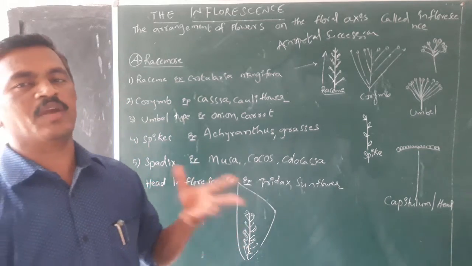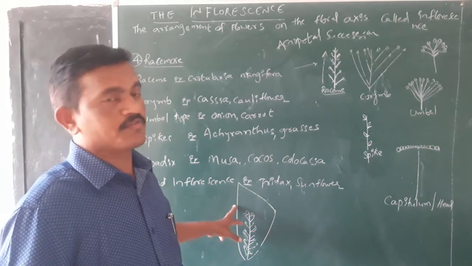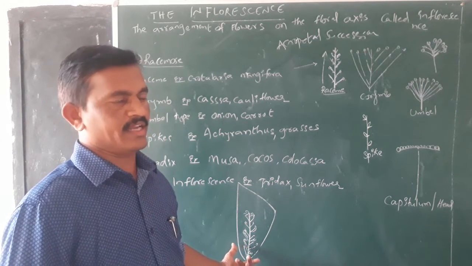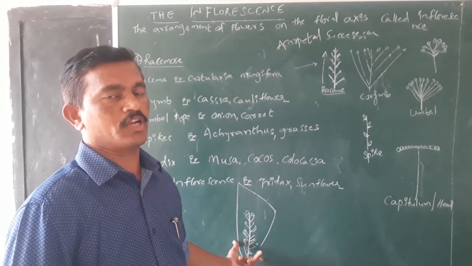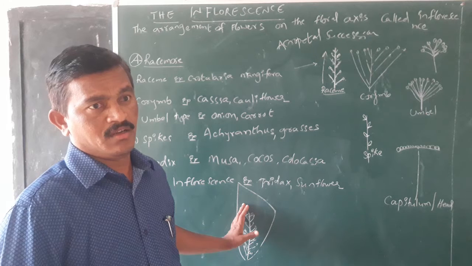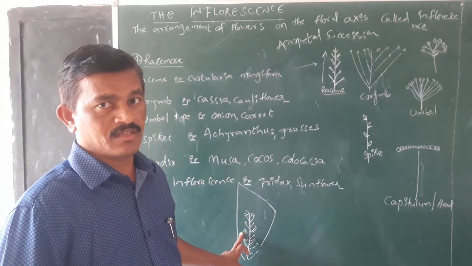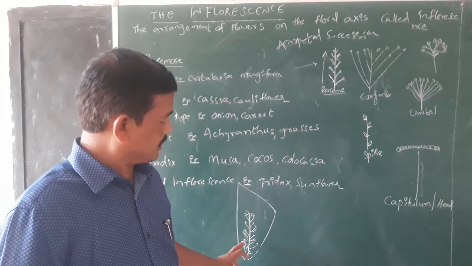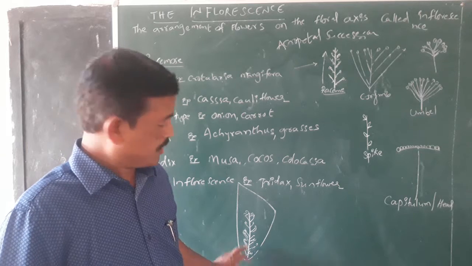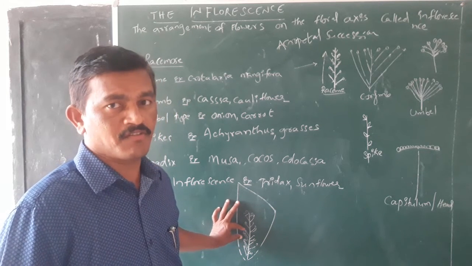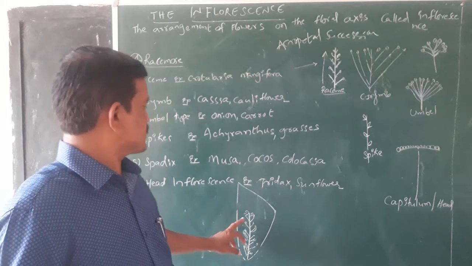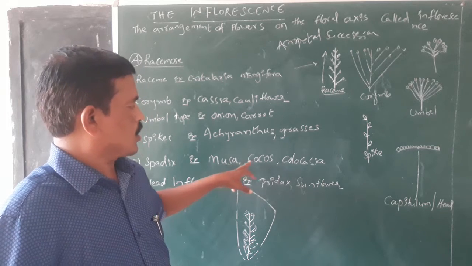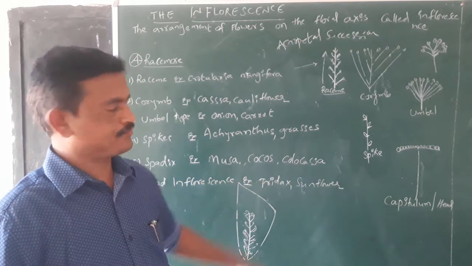Spadix means spathe type of inflorescence. Usually, it is produced from a bract. A bract becomes fleshy and it develops as a cover, or it protects the entire inflorescence. In this kind of inflorescence, male flowers are produced from the apical region, whereas female flowers are produced in the basal region. Between these two flowers, sterile flowers are usually seen. That kind of inflorescence is called a spadix inflorescence. It is found in Musa or banana, Cocos, and also Colocasia.